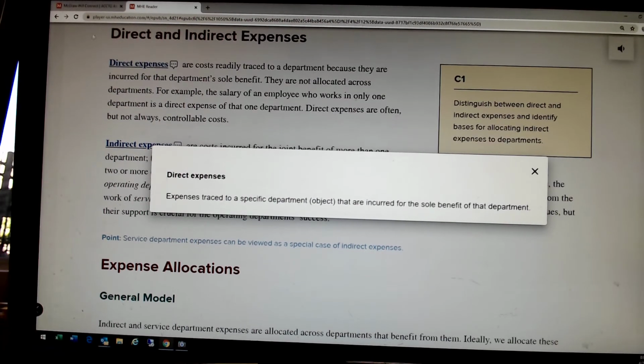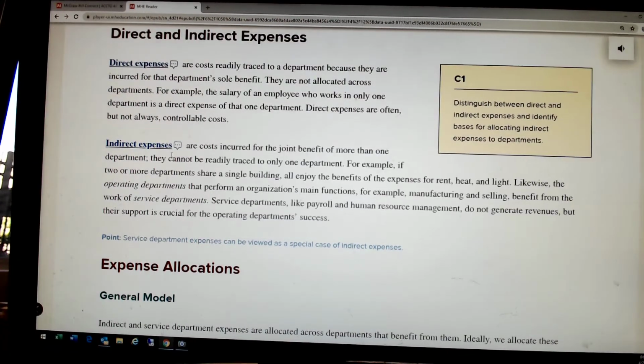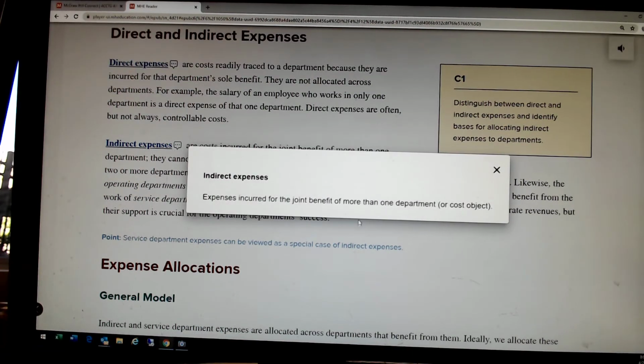It benefits one department. What's an indirect cost? An indirect cost is, as you might imagine, a cost incurred for more than one department. Think back to the rent. We're renting the building. Is that rent incurred for one department? Nope, it's incurred for all departments. So it is an indirect expense. It's an expense of all departments, but it's not directly associated with one department, so it's an indirect cost.